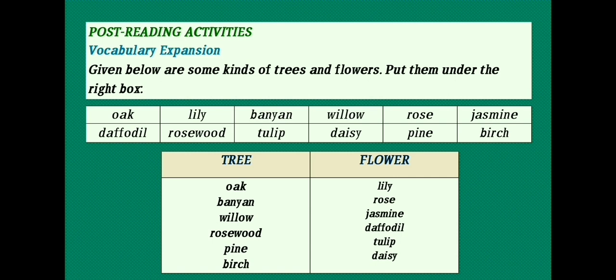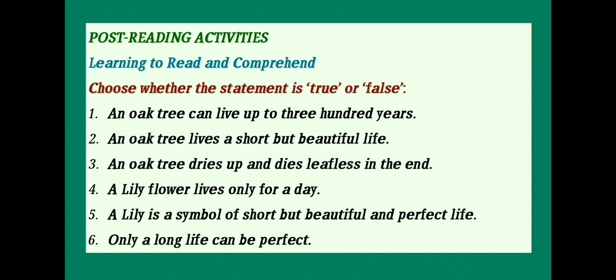Good. This post-reading activity is telling you to read and understand the sentences. After reading and understanding, you have to tell whether the statement is true or false. Very easy. Let's start. An oak tree can live up to 300 years. Number 2.